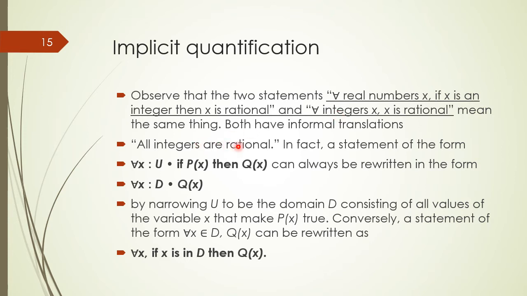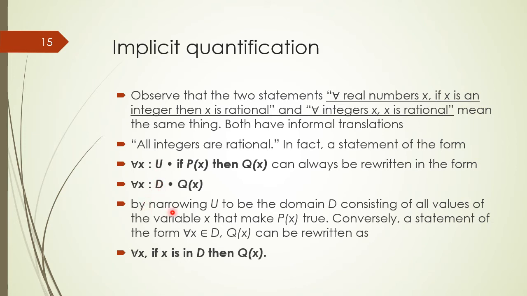All integers are rational. In fact, a statement of the form for all x of type U, which is a domain, if P(x) then Q(x), is a universal quantified statement, and it can always be rewritten in the form for all x of type D with domain Q(x), where we narrow down the domain U into D.